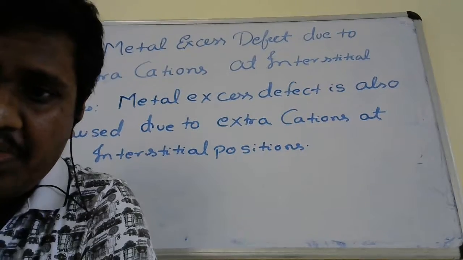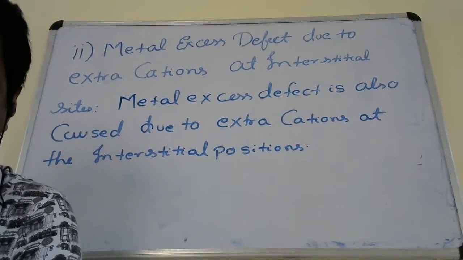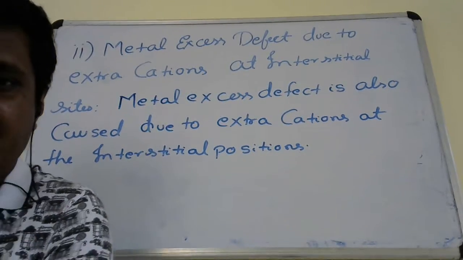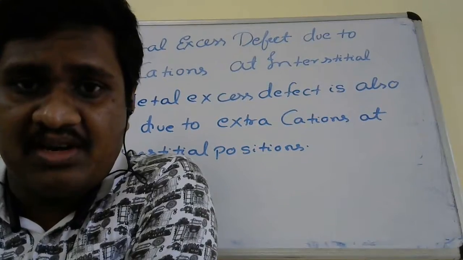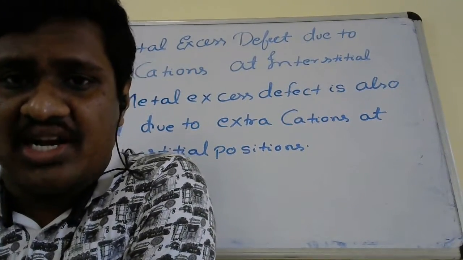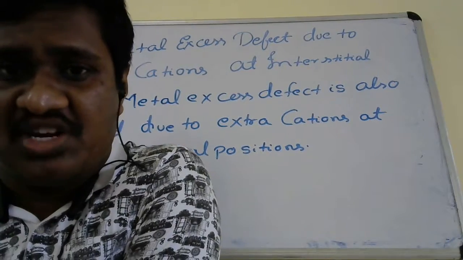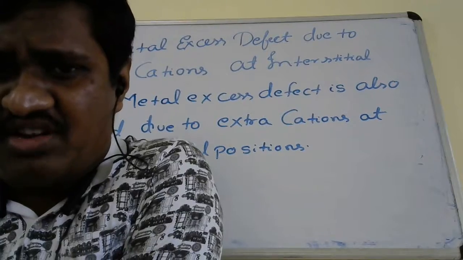But when we put extra cations at the interstitial positions, now the solid has an extra positive charge. Yes or no?